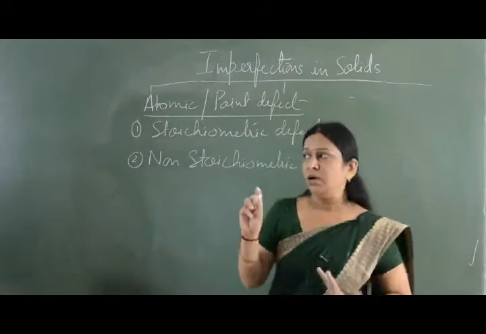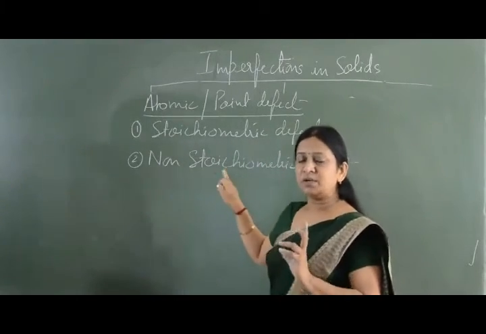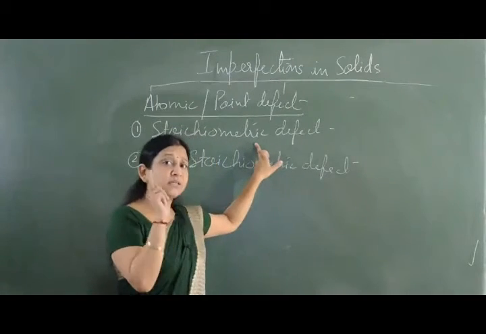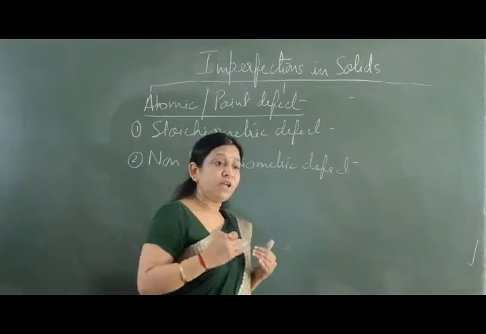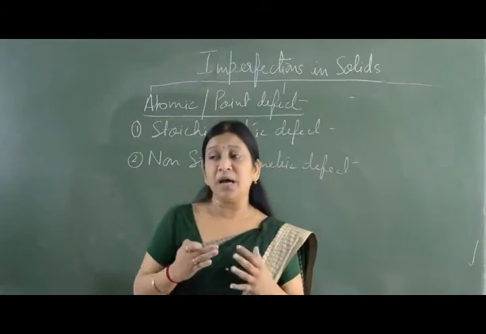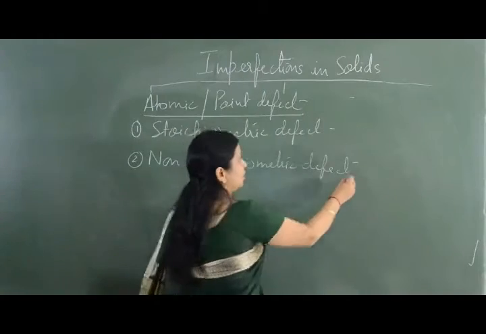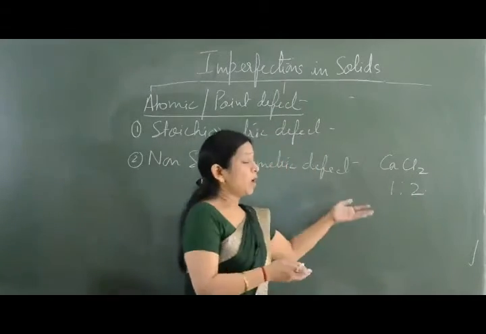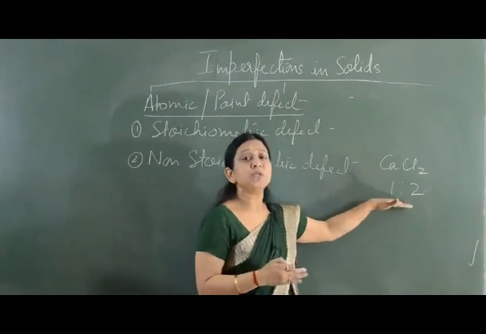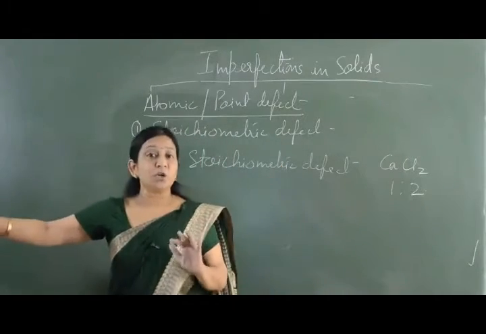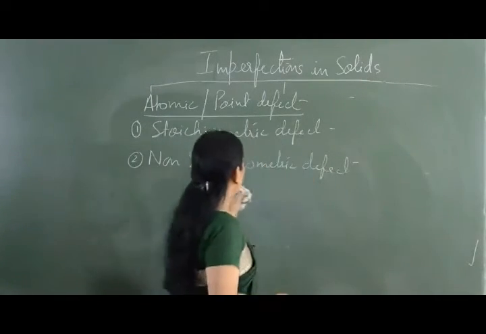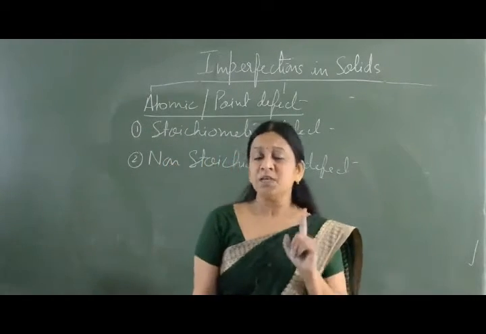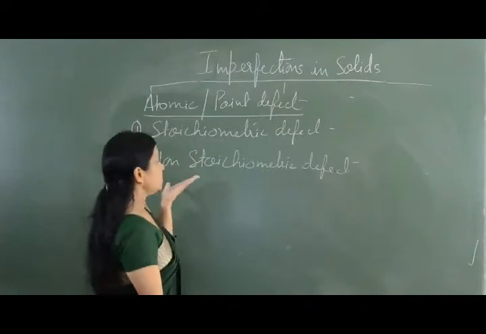The difference between stoichiometric and non-stoichiometric is, in case of a stoichiometric defect, the ratio of the cations and anions after the defect is the same as described by the chemical formula. So if the chemical formula is CaCl2, the ratio is 1:2. Even after the defect, this ratio is not going to change. That is stoichiometric defect. In case of non-stoichiometric defect, the ratio of cations and anions after the defect is going to change. That is non-stoichiometric defect.